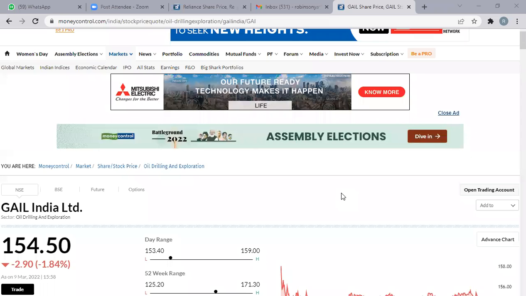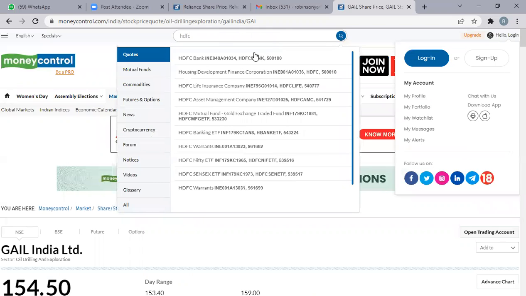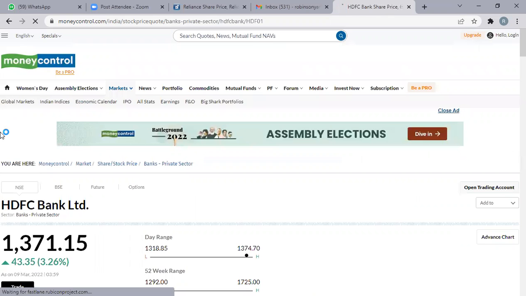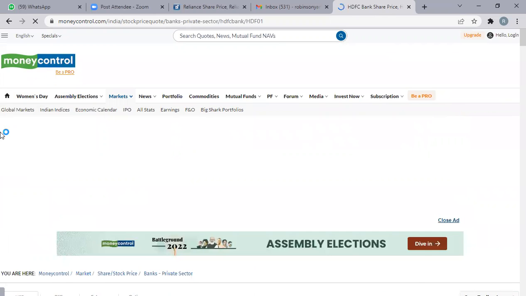So let us go back to the Moneycontrol app. I'll just type HDFC here. Note down the share price of HDFC Bank. HDFC Bank is 1,371 rupees.